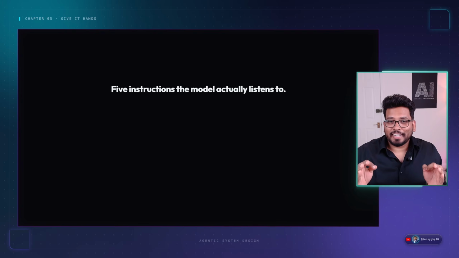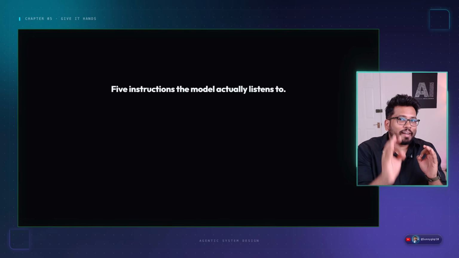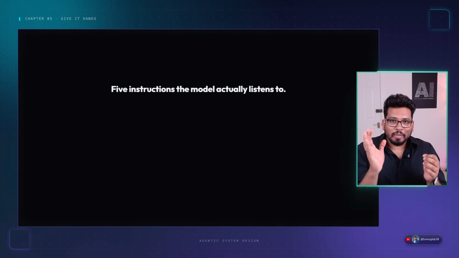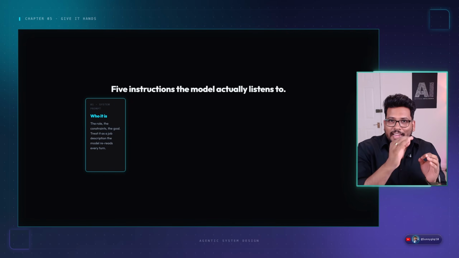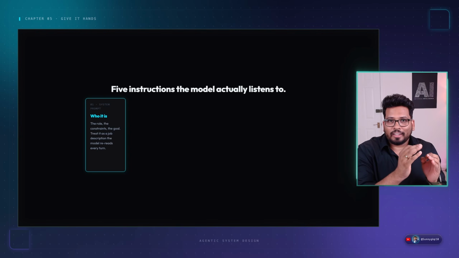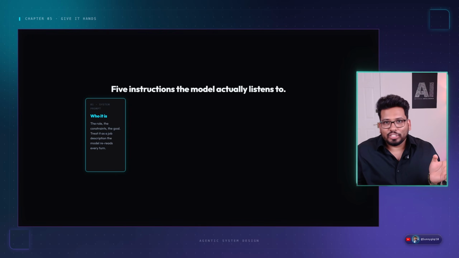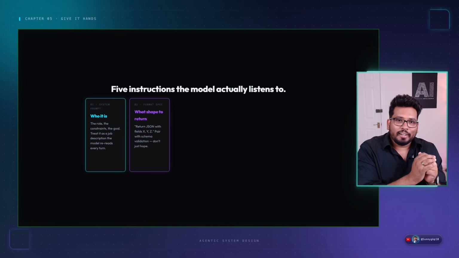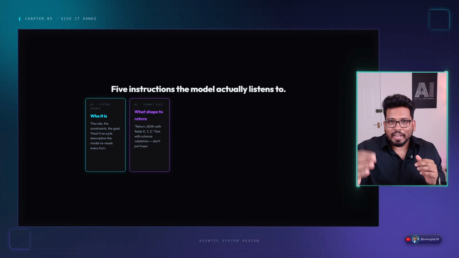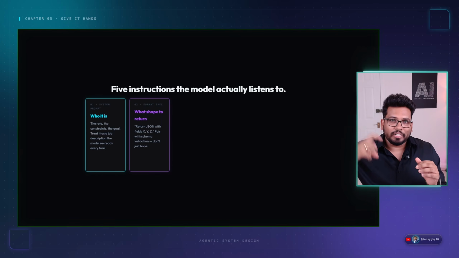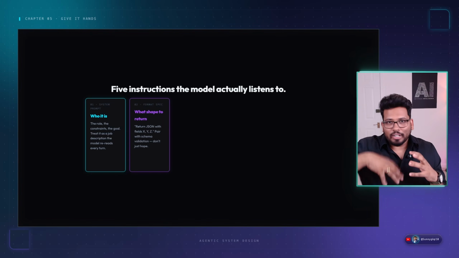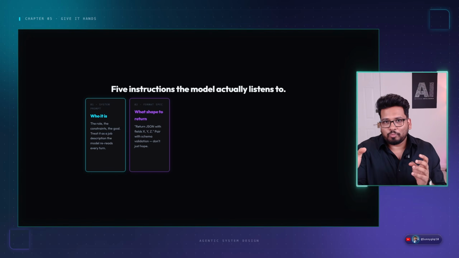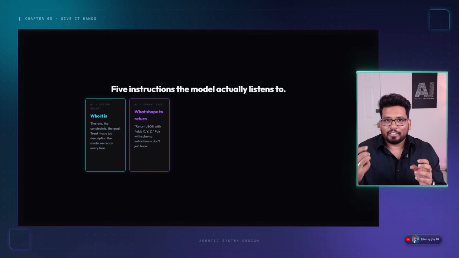So, five instructions that the model actually listens to. When we are defining our tools, we have to keep these five things in mind. First, when we are calling the LLM, we also explain who it is, a kind of persona. You are a program manager, or you are a front-end engineer, so we have to define that persona. The next thing is that when we are querying it, we need to define a shape, what to return. So what will happen is we call the LLM, it will ask us to run some functions, and then we give the response, and then the LLM will rewrite the response and return it, right?